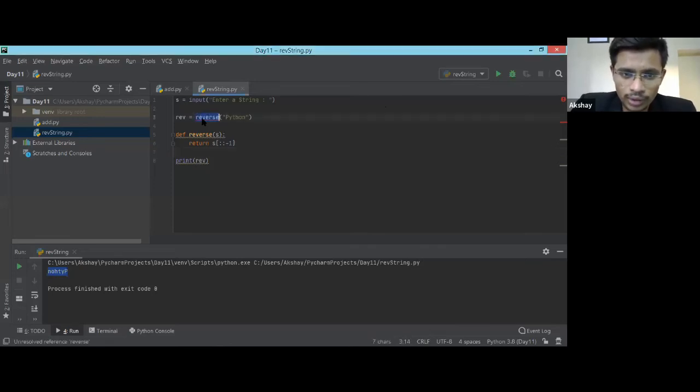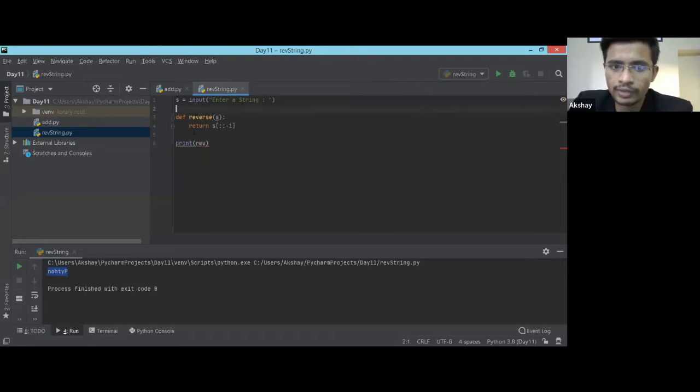So if you call a function before declaring it, it will not get called, because Python doesn't know where this function is. It is trying to see whether it is defined in the earlier lines of code. It is not there, hence it is showing an error. So whenever you want to call any function, you need to have that function definition on previous lines. Then only you can call this particular thing.